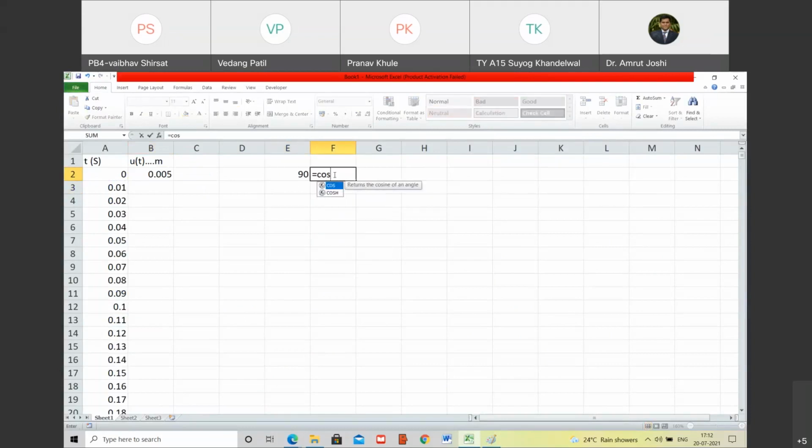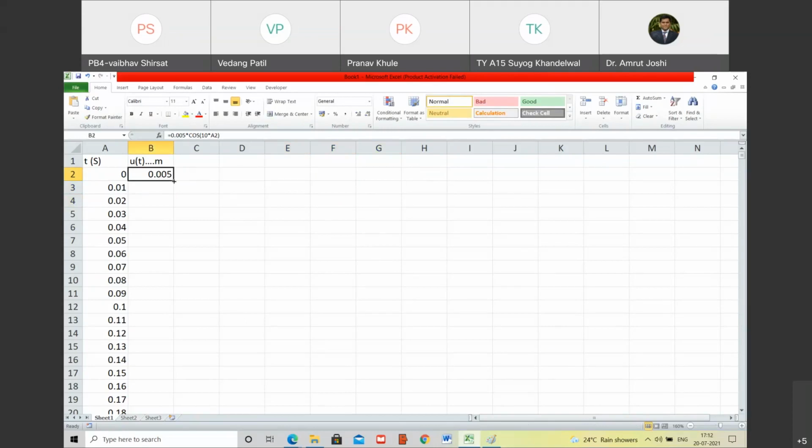Zero, 0. Right? So look here, cos 90 that I consider, it automatically takes it in radian. It doesn't take it in degree. Are you with me? Yes. So whatever number is in Excel, if you take its cos or sin, it automatically considers that number not in degrees but in radians. So we are happy here, no issues. Are you with me?